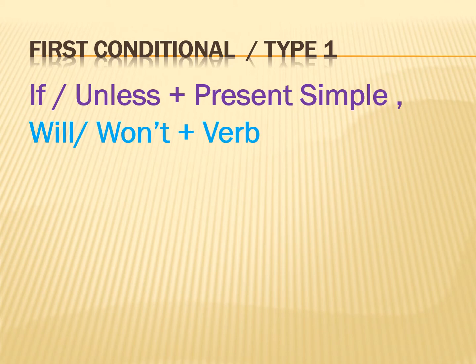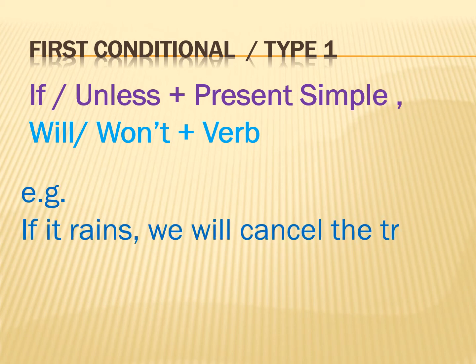The first conditional, or type 1. Structure: if or unless plus present simple in the subordinate clause, will or won't plus verb in the main clause. Example, if it rains, we will cancel the trip. You have to note that the word rains in the subordinate clause is in simple present tense and the word will cancel in the main clause is in simple future tense.